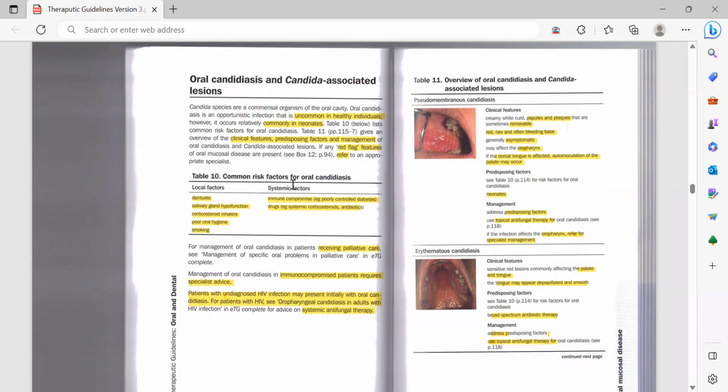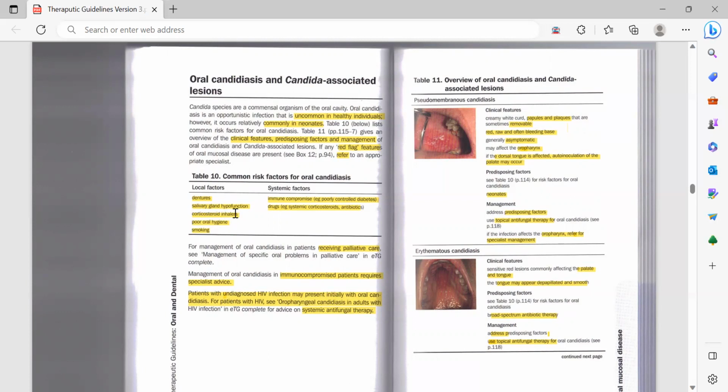All right, so these are the common risk factors for oral candidiasis. Local factors include if your patient is wearing a denture. Secondly, if there is salivary gland hypofunction, it means if your patient complains about dry mouth. Then corticosteroid inhaler.